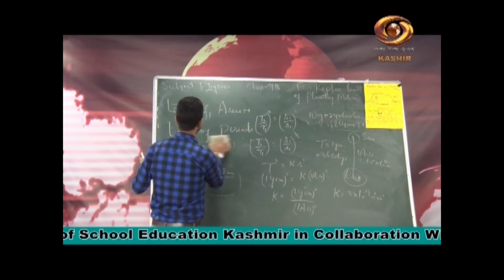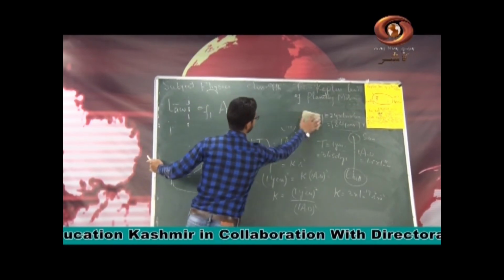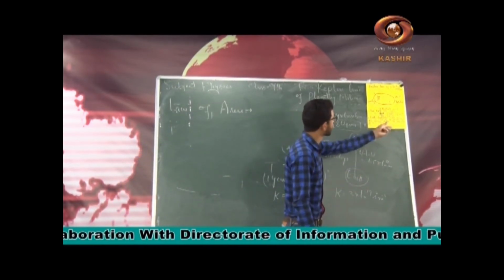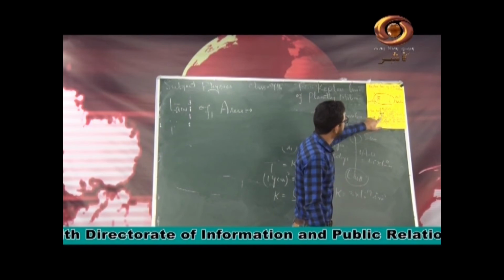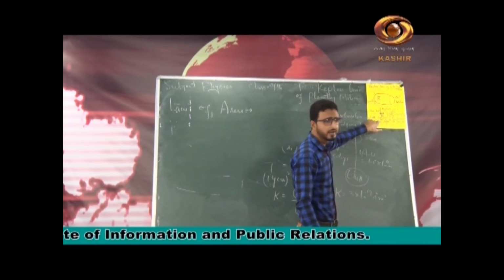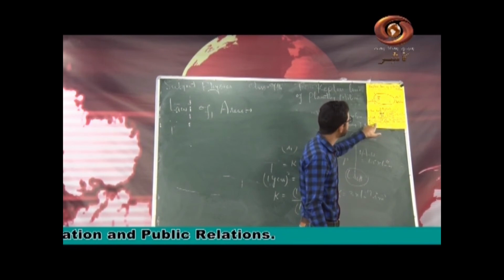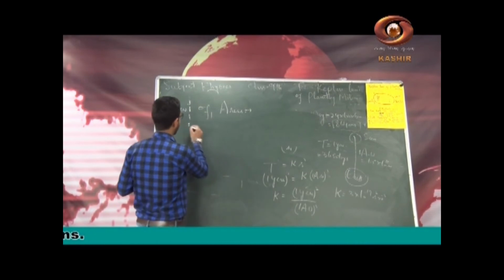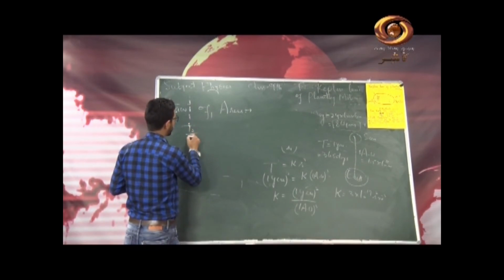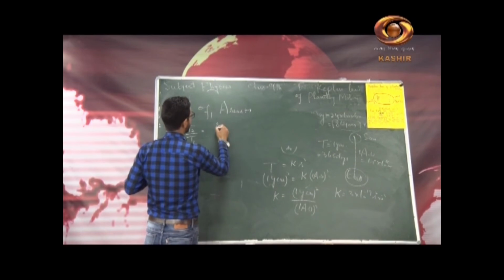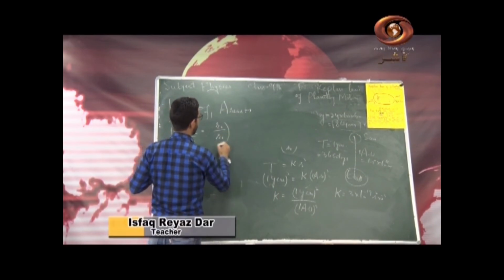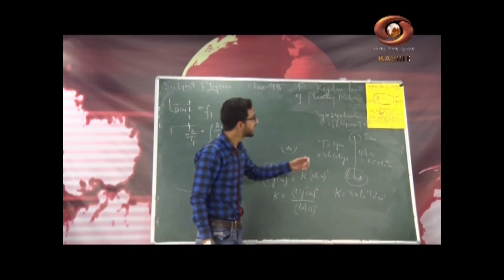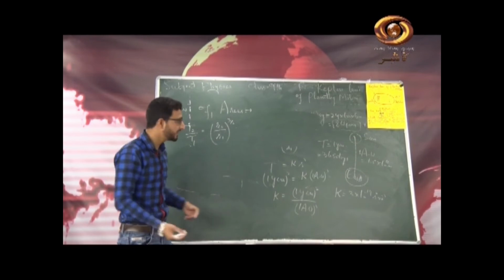Now let us try to solve one question regarding Kepler's third law. Let me read the question here. Earth completes one revolution around the Sun in 1 year. You already know it. If the distance between them becomes double, the new period of revolution will be? Now as per the third law, अभी मैंने आपको बताया, T2 by T1 is equal to R2 by R1 whole raised to the power 3 by 2. You are getting my point or not? The distance between them becomes doubled. What will be the new period of revolution?